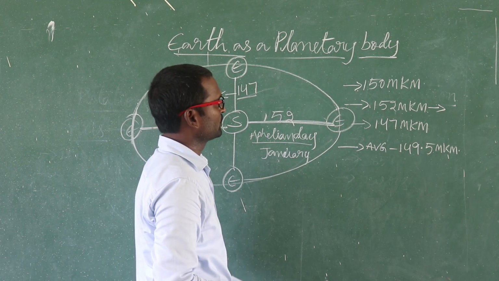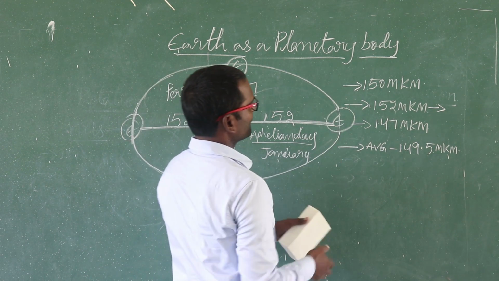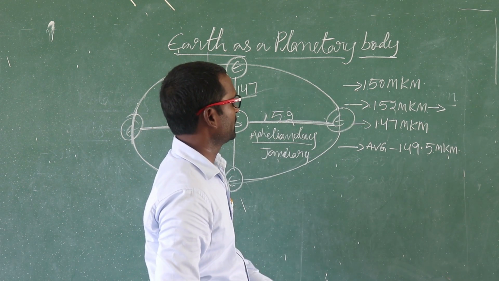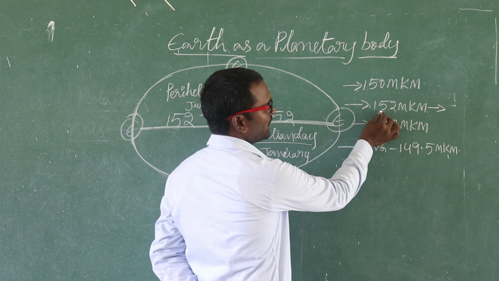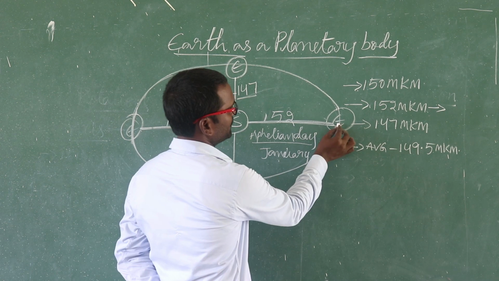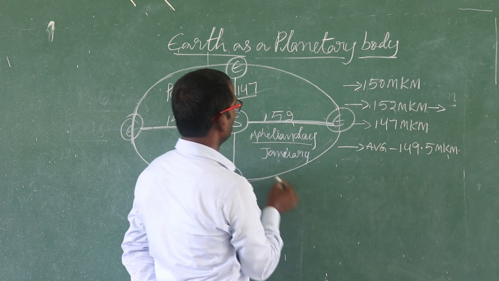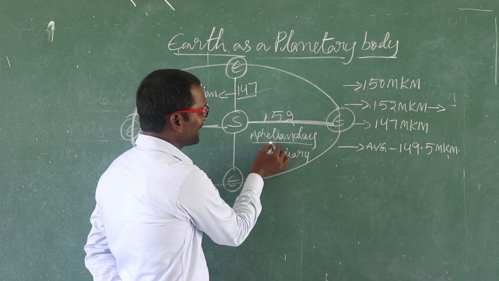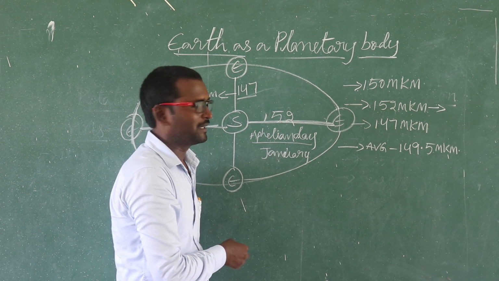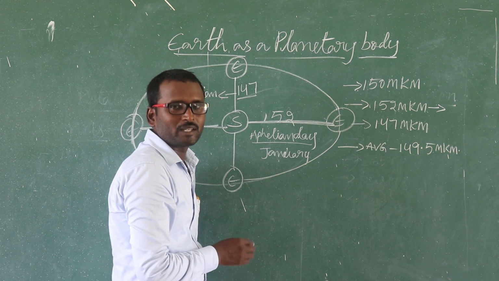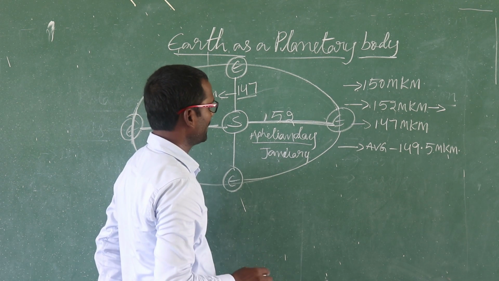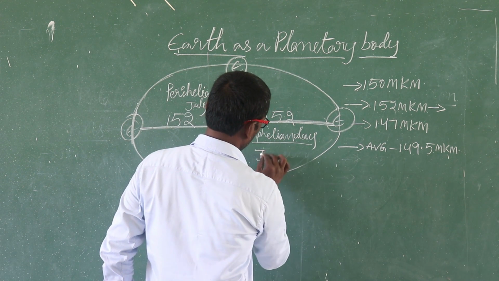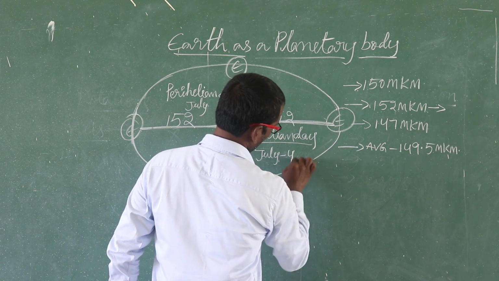Okay, once again I would like to repeat, students. The distance between the sun and the earth is 150 million kilometers. The farthest distance between the sun and the earth is 152 million kilometers. When we see that day, we call it aphelion day. It is July 4th.